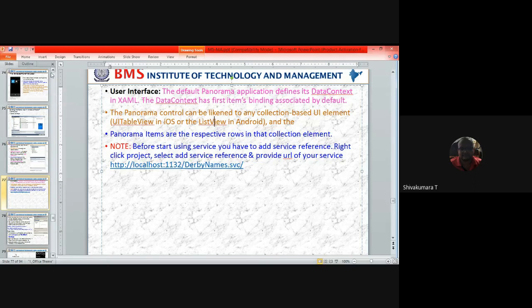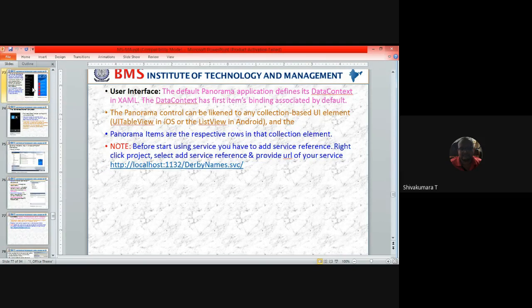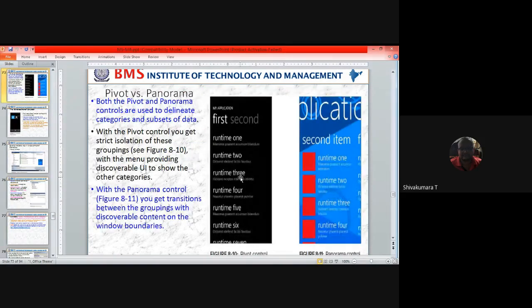By looking into this panorama effect, how it is looking line by line, systematically arranged in a stack based fashion. This is the list view in Android, table view in iOS. Here it is called the panorama effect. In that, pivot versus panorama: pivot is fixed and panorama is flexible. You can even see the invisible content and bring it to visibility.